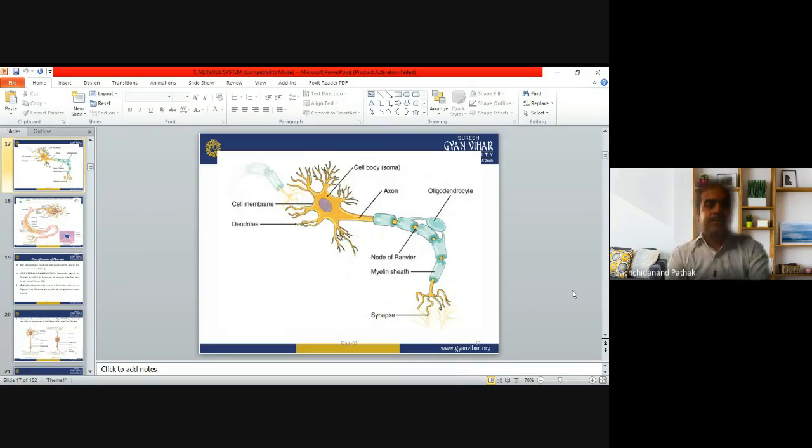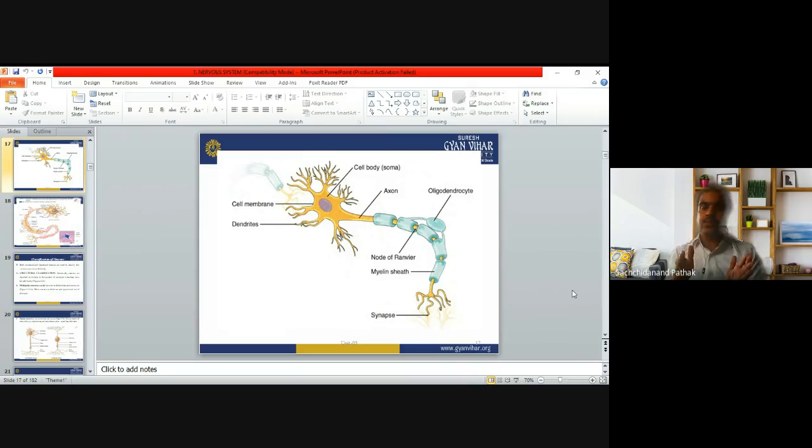The dendrites present on the cell body receive a signal from the other cells, from the other neurons. So these dendrites act like capturing the signals, and then the signals travel down with the help of the cell body towards the axon fibers. Now these axon fibers carry the signals down to the end of the axon terminal. There is a node of Ranvier and myelin sheath, and this node of Ranvier helps the signals travel fast.